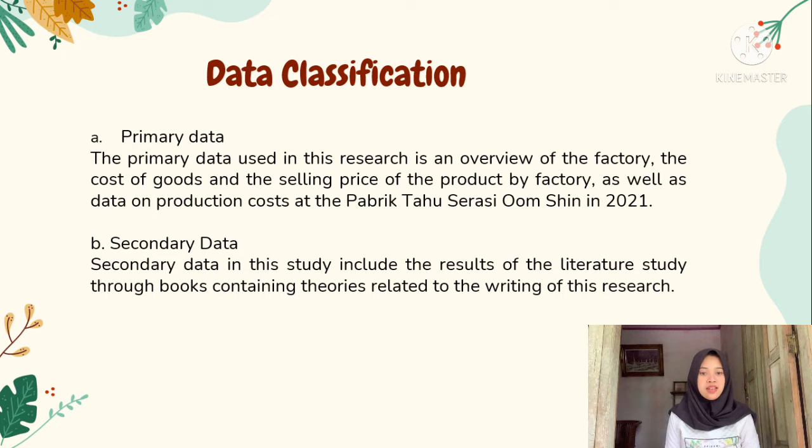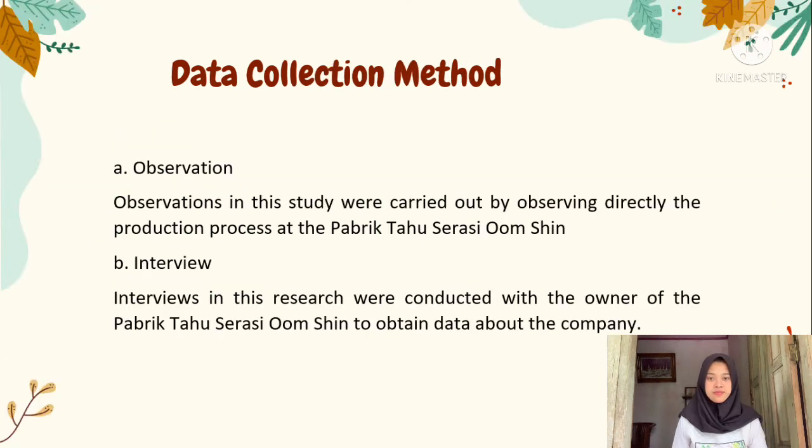Secondary data is a data source that does not directly provide data to the data collector. Secondary data can be collected through various sources such as a book, website, or a government document. Secondary data in this study include the result of the literature study through books containing theory related to the writing of the research. Next is data collecting method.